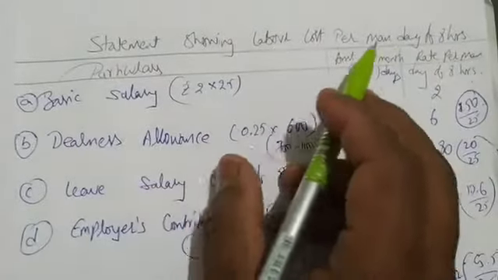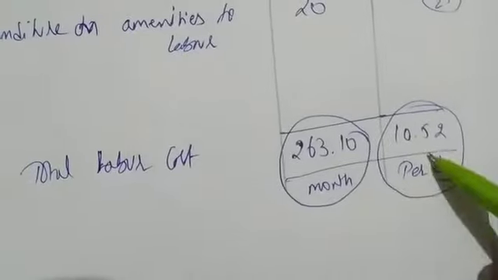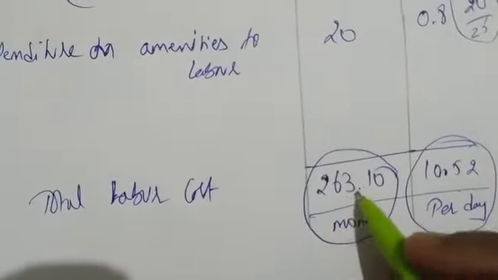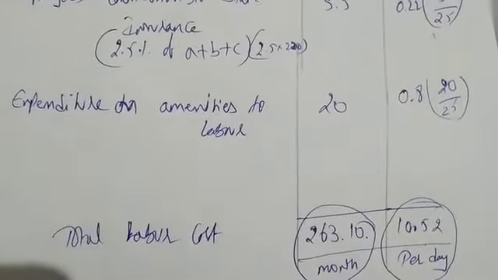So he asked you to find out a statement showing labor cost per man day of 8 hours. For 8 hours, what is the cost per labor? 10 rupees 52 paisa. So per month the cost is 263.10; 10.52 into 25, you will get 263.